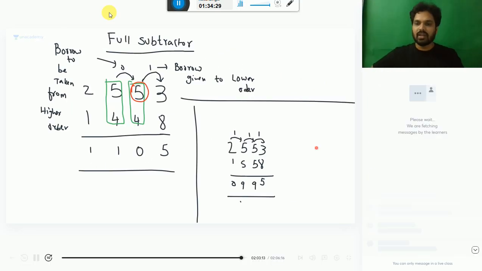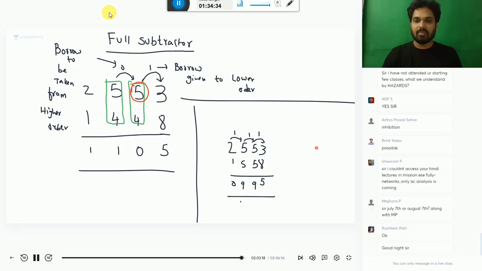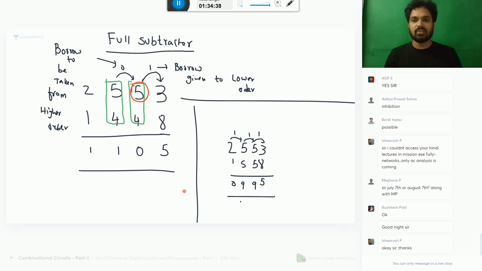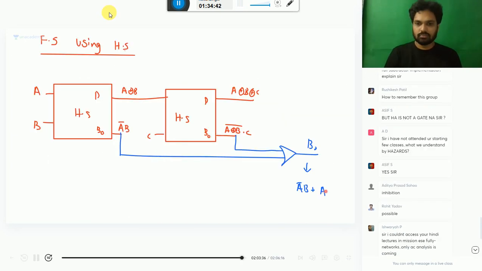I have the link, I will provide. August 7th, Meghna, because every Sunday we are having off and we are taking only 2 hours, not 3 hours now, so it will take little more time. So last slide, no clarity.